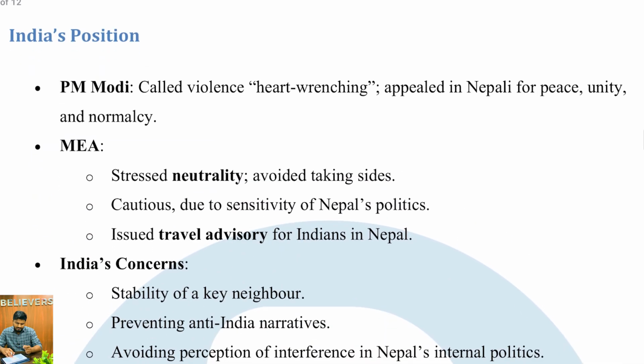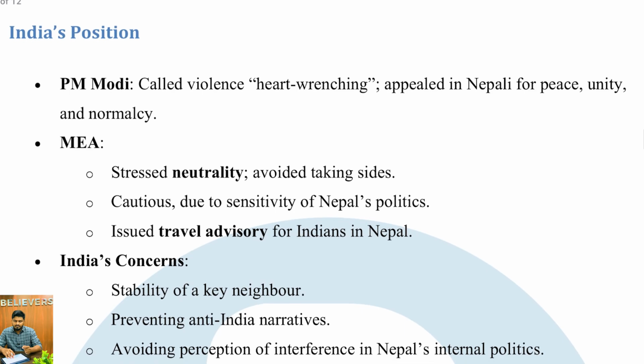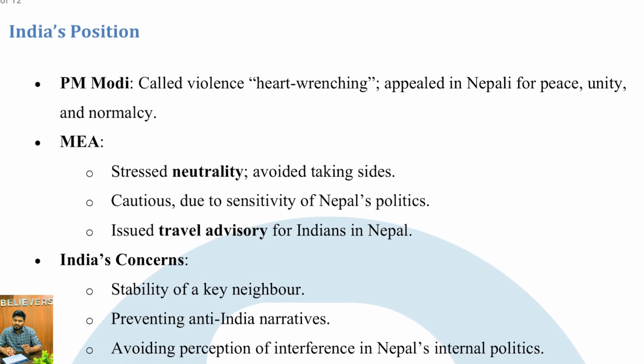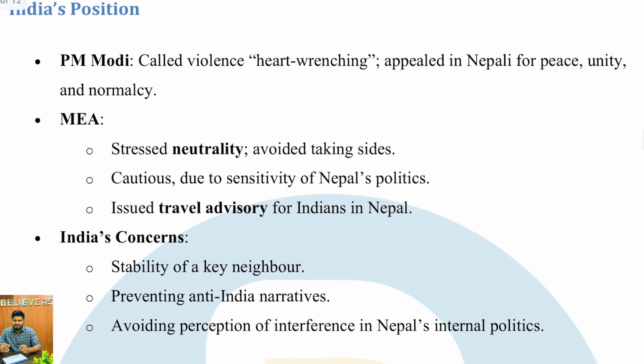So what about India? What did India say? Prime Minister Modi called the violence heart-wrenching and appealed to Nepal for peace, unity, and normalcy. And the Ministry of External Affairs called for neutrality and avoided taking sides, which is a smart move from the Indian government, considering its role in Bangladesh and how it took the side of Sheikh Hasina and the subsequent hatred that caused against India in Bangladesh. It resulted in anti-India rhetoric in Bangladesh.